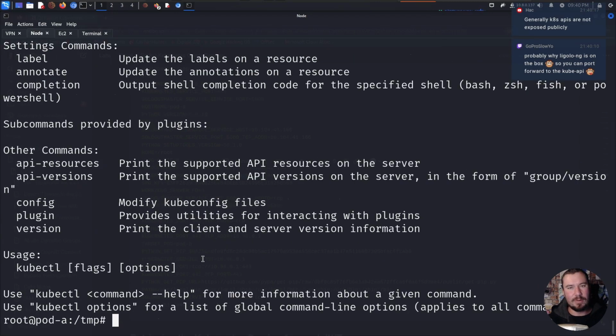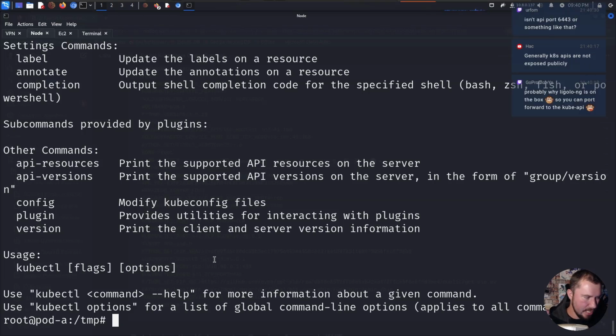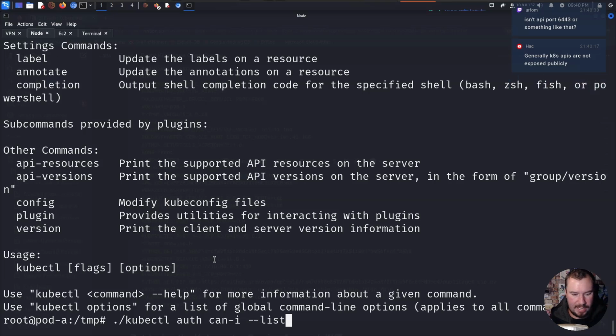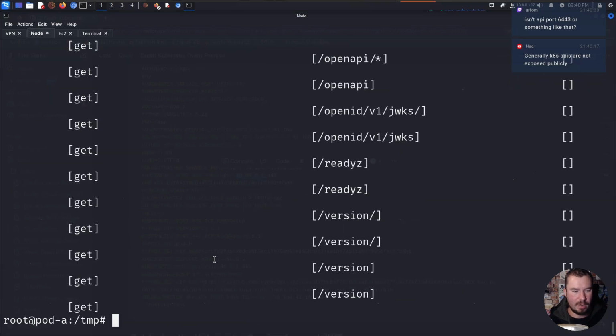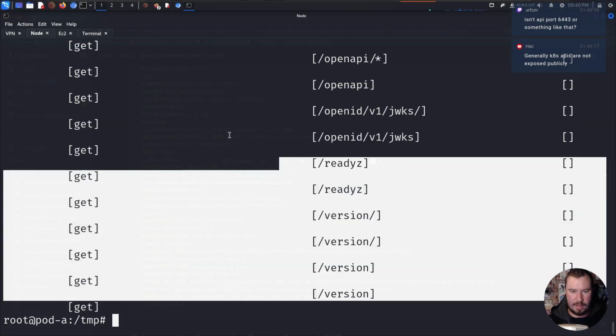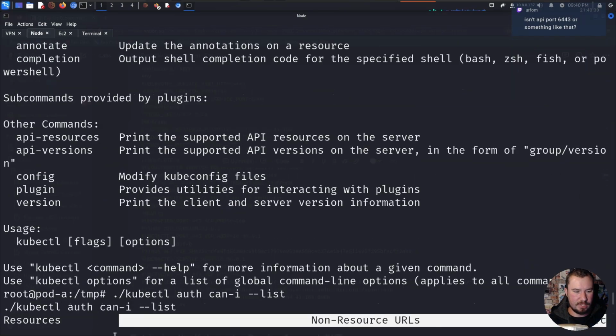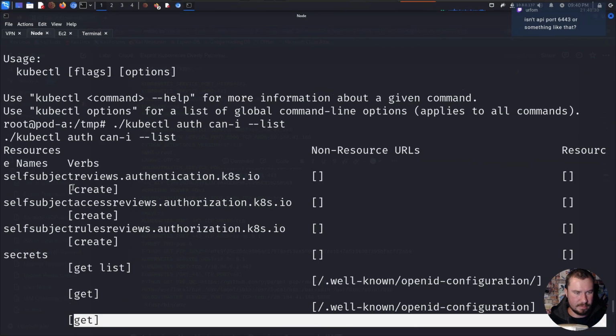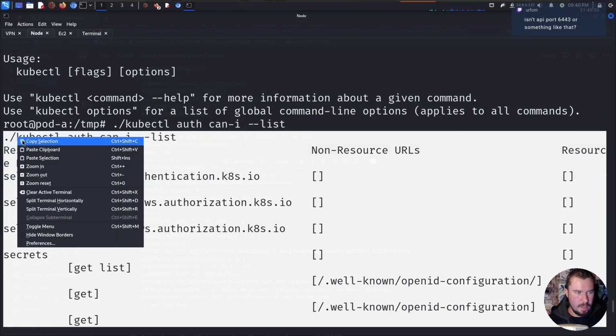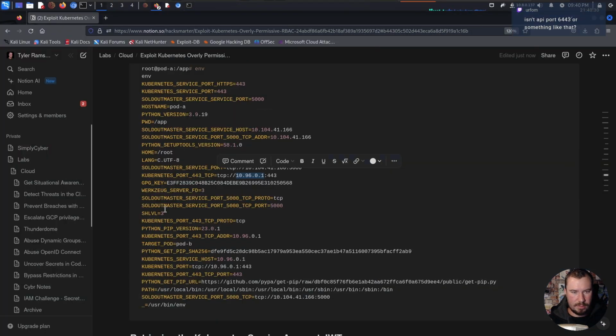The first thing you want to do with enumeration is checking what permissions we have. So the way we can do that is we will run kubectl auth can-i, like, hey, can I do anything? And we'll say list. What can I do with my current permissions? And we are given some information here. We'll just go ahead and copy this to our notes for our syntax. And we'll go to our notes.